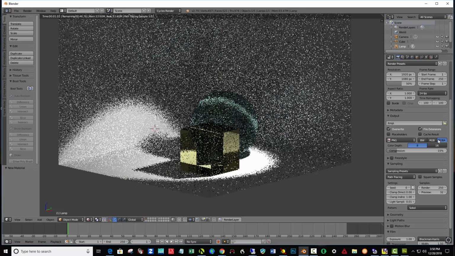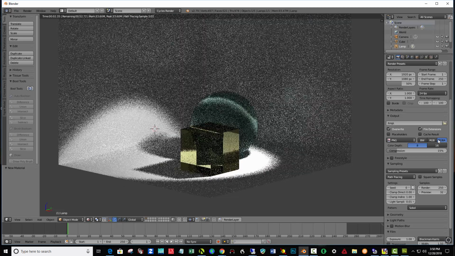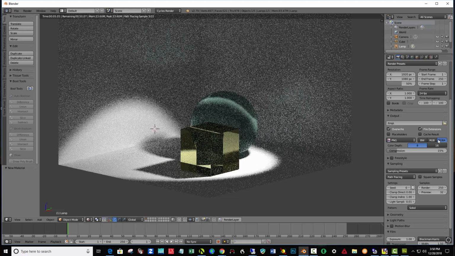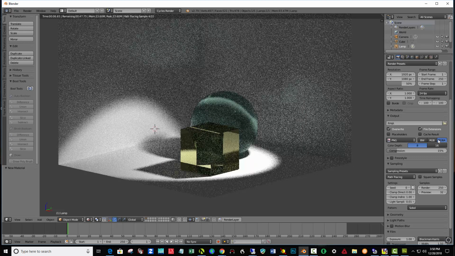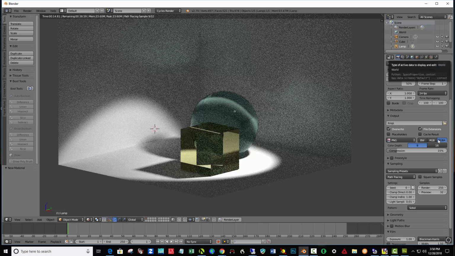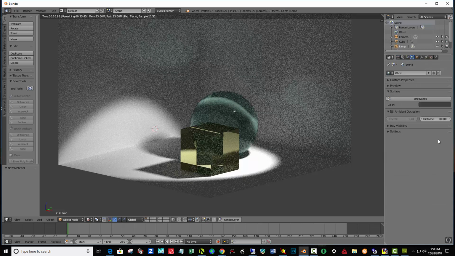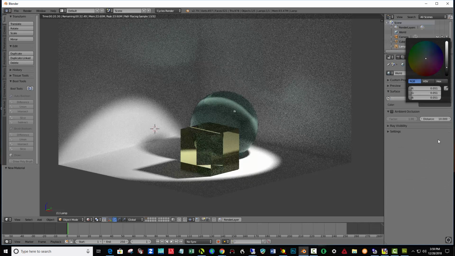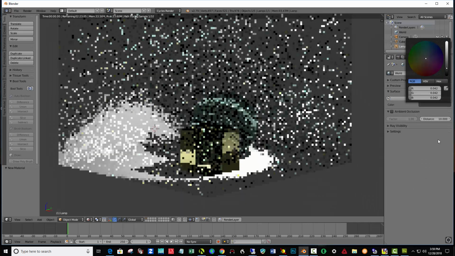Now let's just pan around and get an interesting point of view here. Maybe the world, instead of it being a gray, let's make that solid black. I'm going to click this sphere right here, and that's the world button. And when I click the color, I can drag the value scale on the far right down to solid black.